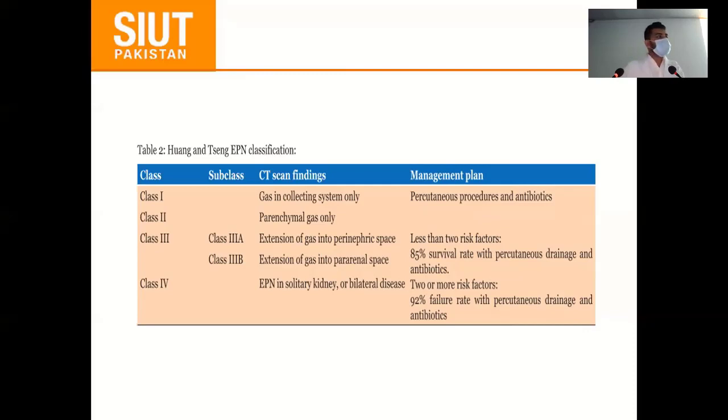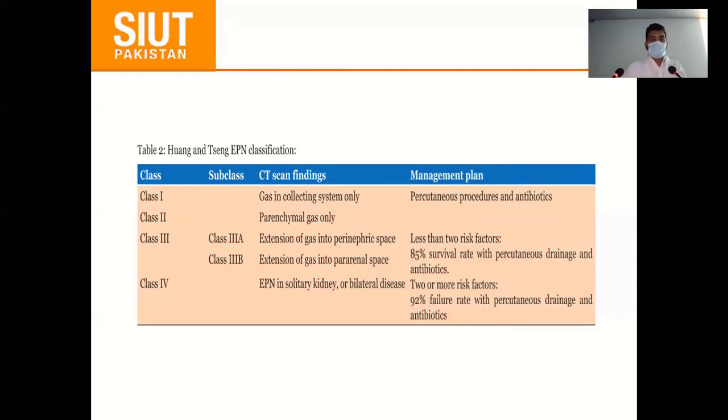While type 2 is less severe, not aggressive, and its mortality is approximately 20%. It involves less than 1/3 destruction of renal parenchyma, and fluid accumulation in renal or extrarenal space is noted.